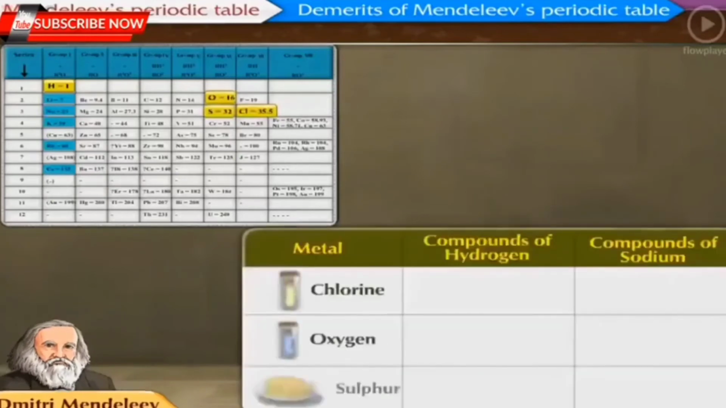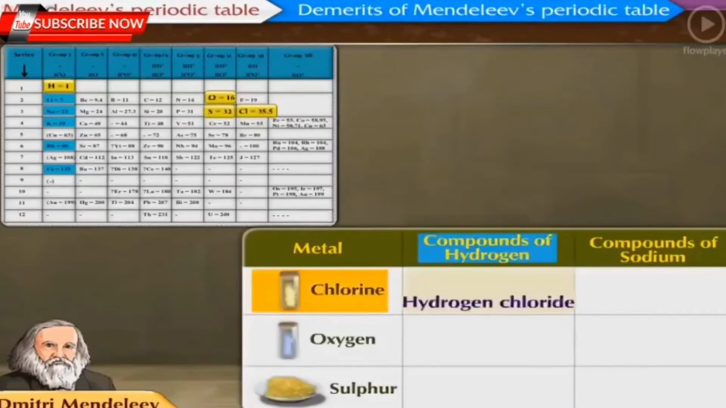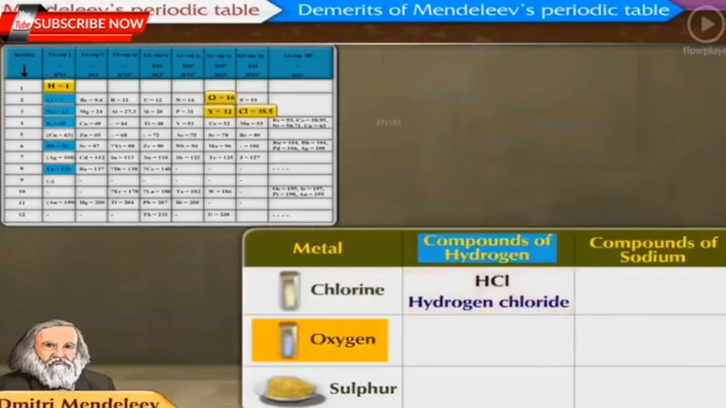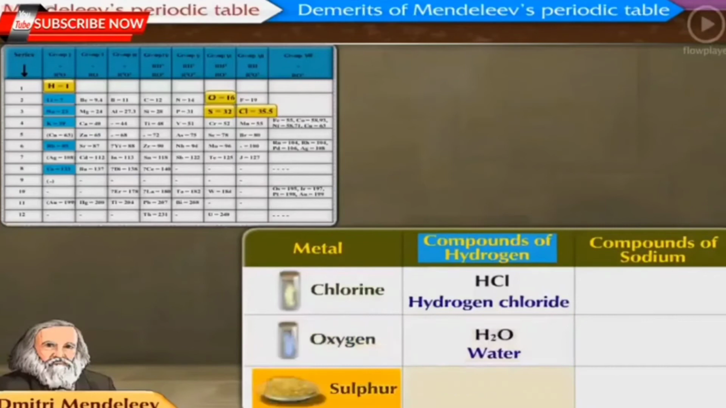We shall begin with compounds of hydrogen. The compound of hydrogen and chlorine is hydrogen chloride, that is HCl. With oxygen it is water, that is H2O. And with sulfur it is hydrogen sulfide, that is H2S.